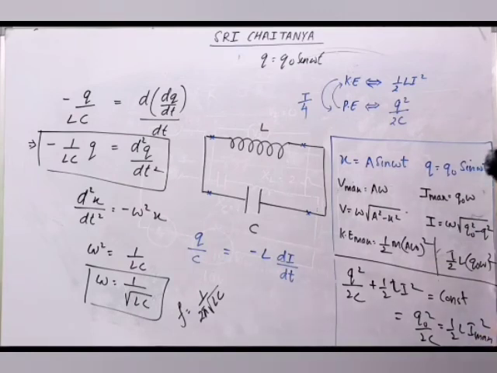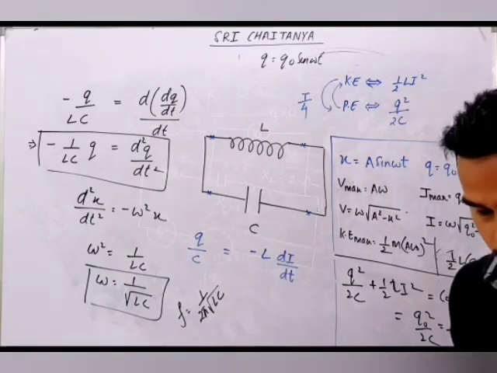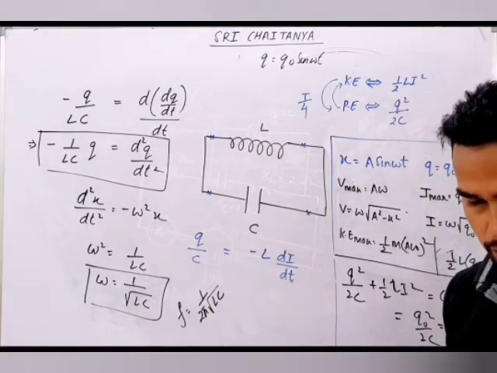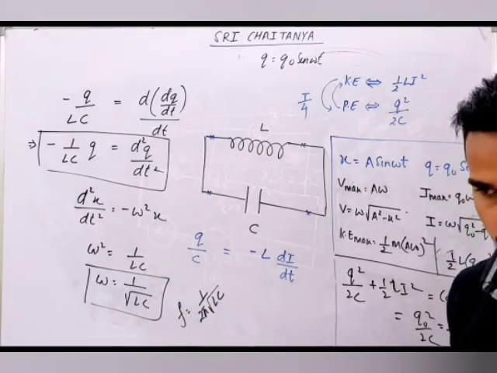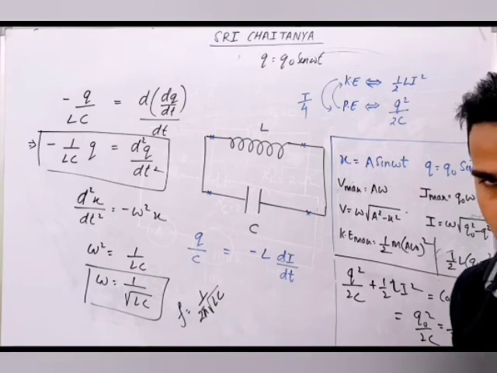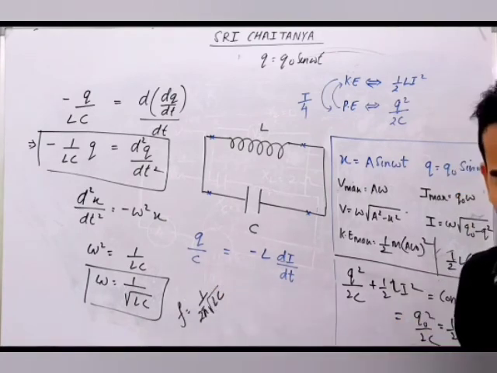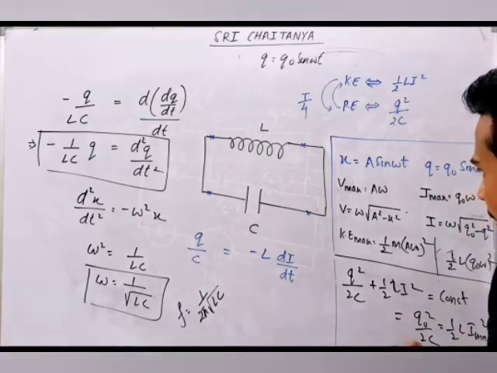So what I am trying to tell you, for LC oscillation: L also stores energy, C also stores energy. So energy will not be wasted, energy will oscillate between capacitor and inductor. Omega we can write as 1 by root LC, and frequency will be 1 by 2 pi root LC.